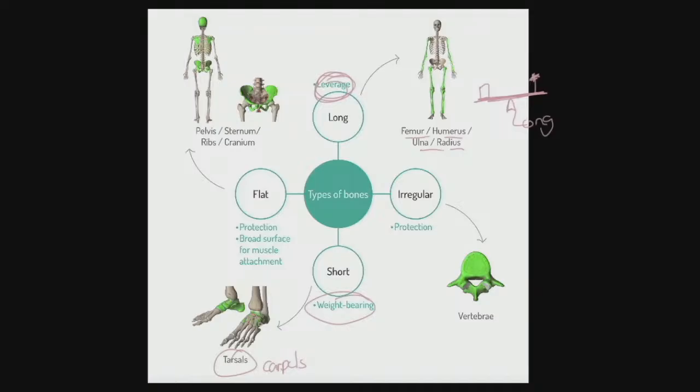Now in other areas of study we could call that the axial skeleton, but anyway, notice we've got the pelvis, the sternum, the ribs, the cranium. Now what these bones do predominantly, okay folks, is they protect. You'll notice, for example, we've got the pelvis protecting the reproductive organs. They're a broad surface, so they've got a lot of coverage, and that allows for muscle attachment.